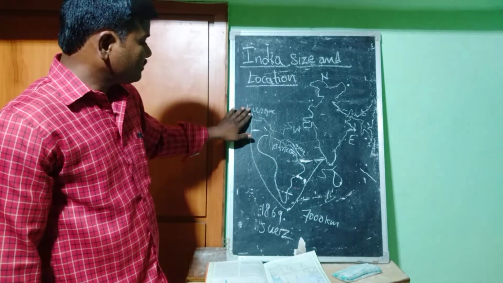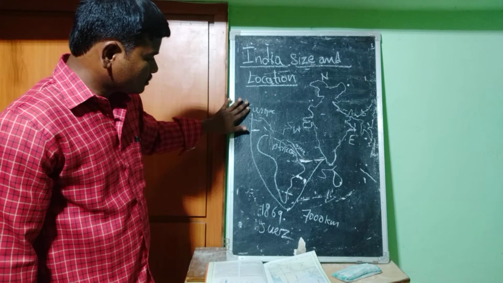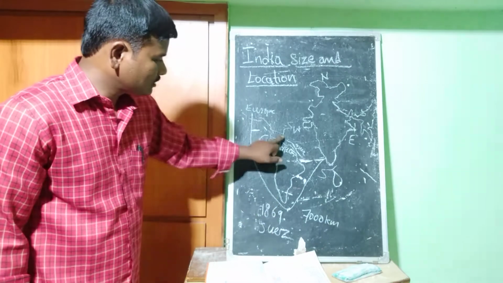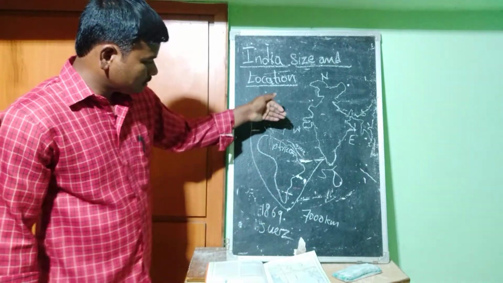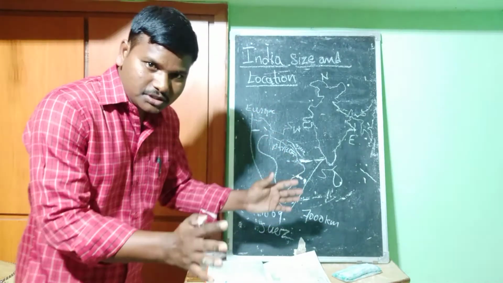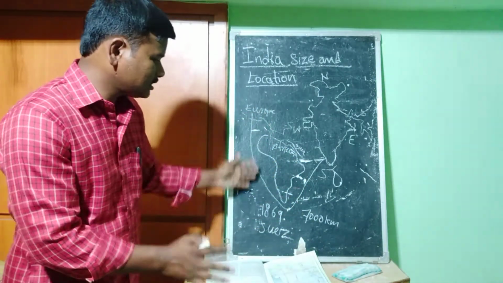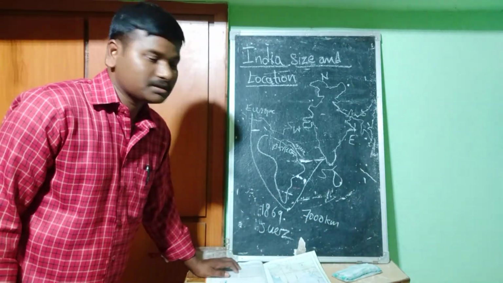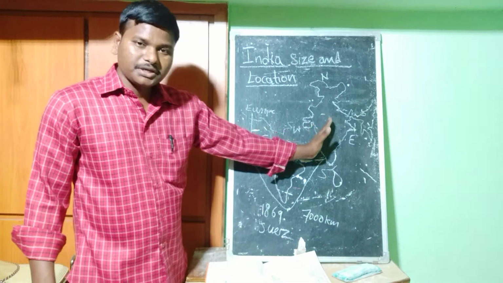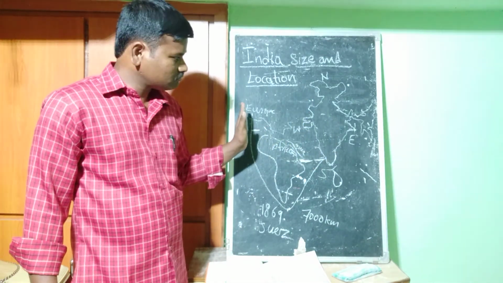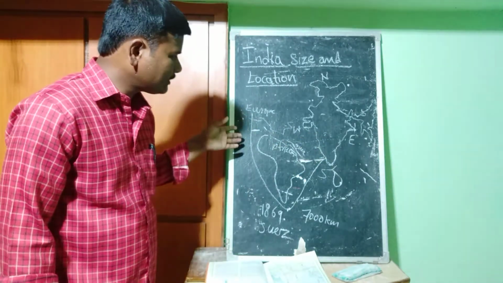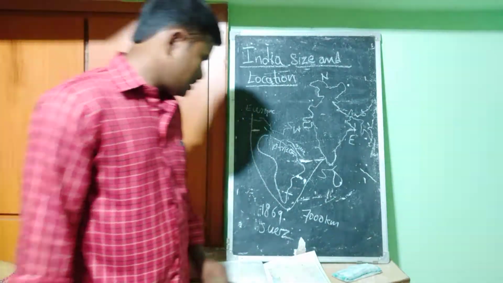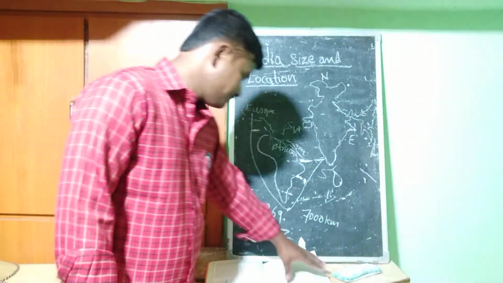Understand? Previously, people used to travel around Africa to reach India, but in the year 1869 they opened the Suez Canal, and with that, the distance between Europe and India decreased by up to 7,000 kilometers. That opened in 1869. Like this, India is very near to the European countries and to the eastern countries. Okay, and next, we will see.